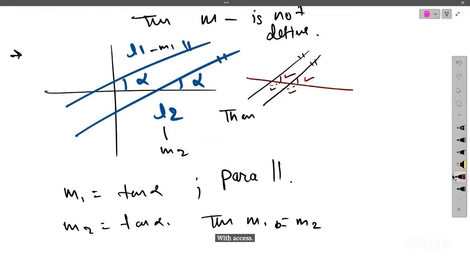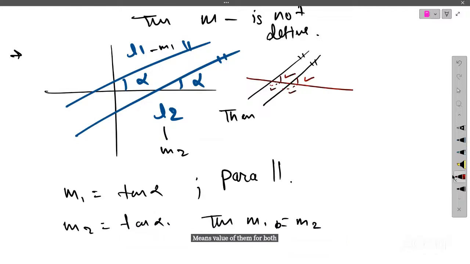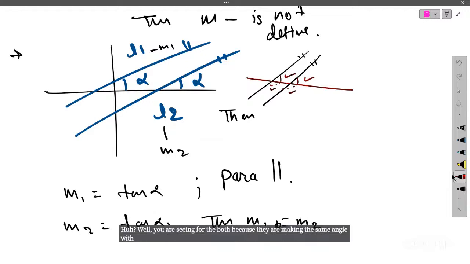And we know that the slope is nothing but tan of alpha. So if the angles are the same, then the slopes of these two lines are the same. The values are the same for both lines because they are making the same angle with the x-axis. That's why. Yes, thank you.